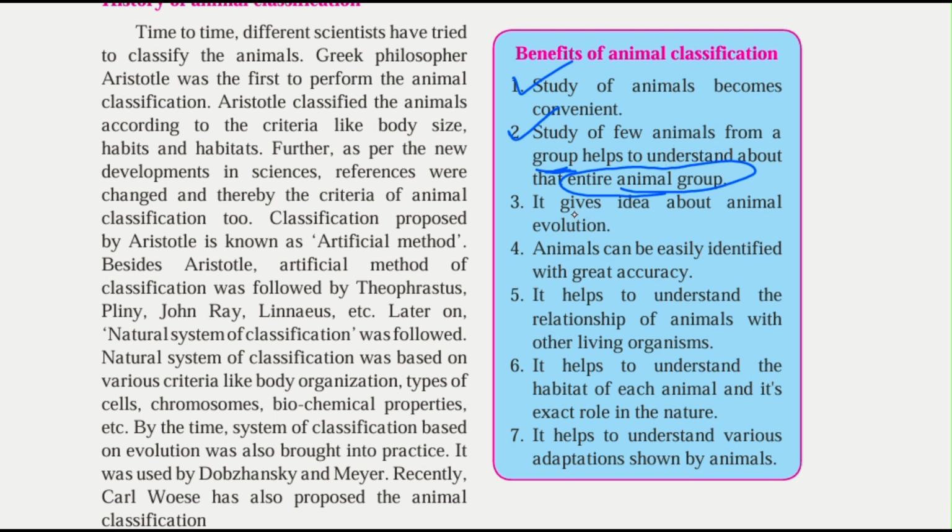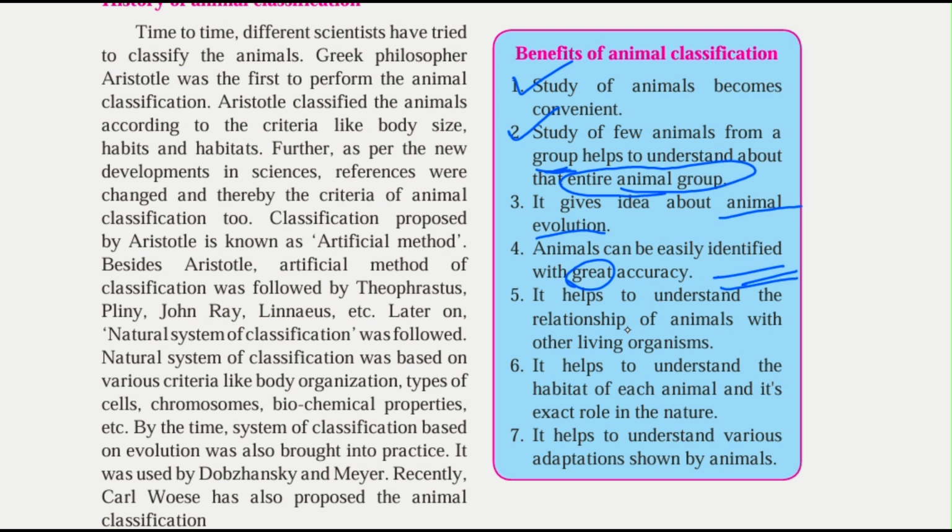Animal classification gives an idea about animal evolution. By this classification, we get an idea about animal evolution. Animals can be easily identified with great accuracy. Whenever we don't know the characteristics, we cannot identify or classify an animal further. So by this classification method, we can easily identify animals with great accuracy.